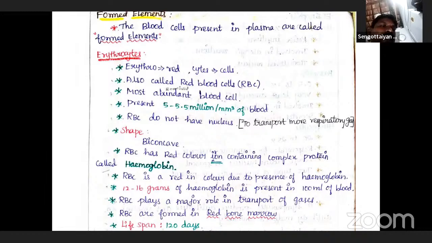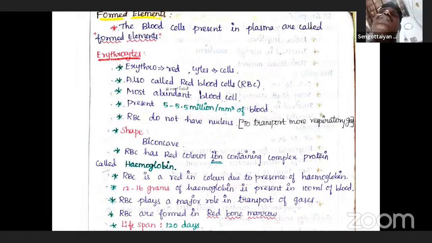Erythrocytes contain a red colored iron containing complex protein called hemoglobin. What is the meaning of hemoglobin? A red colored iron containing complex protein is called hemoglobin. That is important, kindly note it.